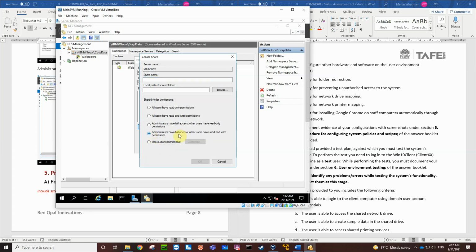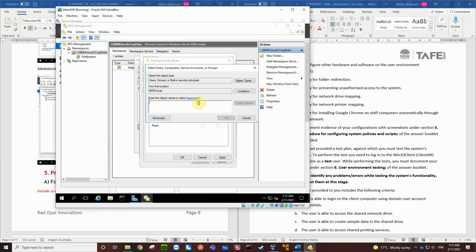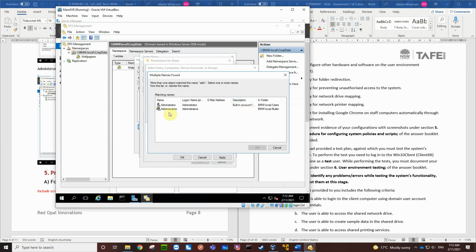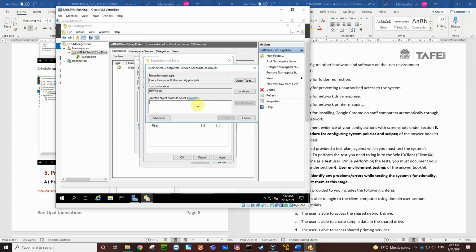Everybody's got those sorts of permissions, or I can go custom permissions. If I look at custom, I'll remove everyone. I'll add the administrators group and give them full control, and then I'll add authenticated users.